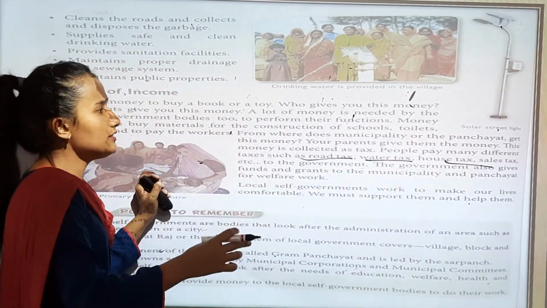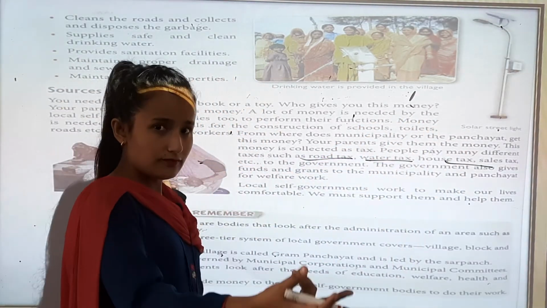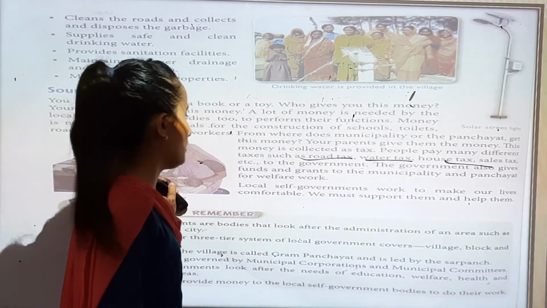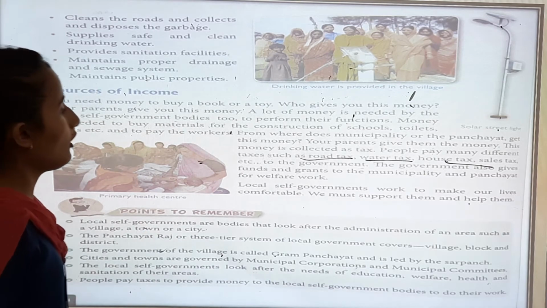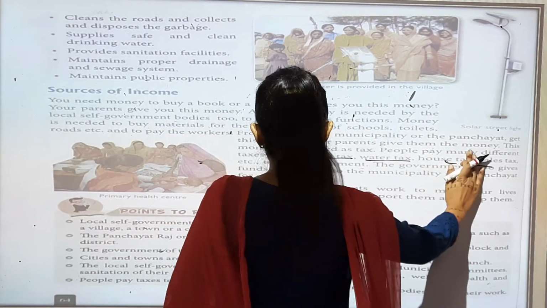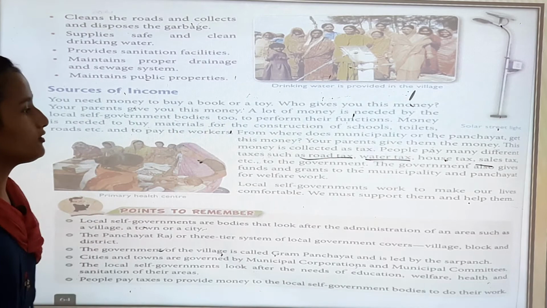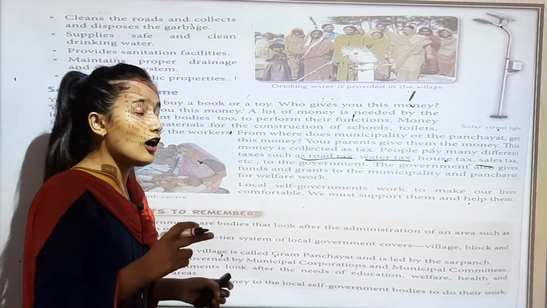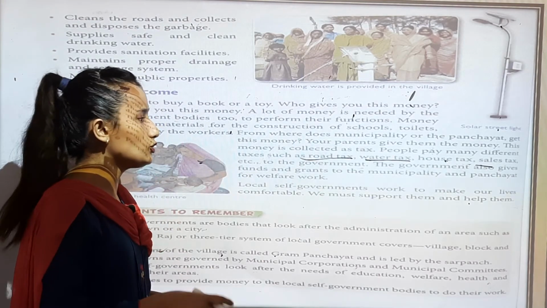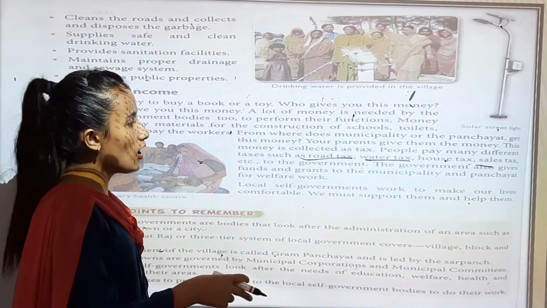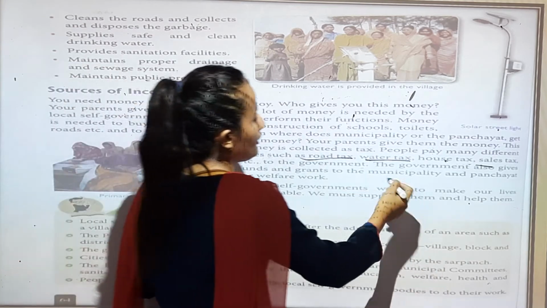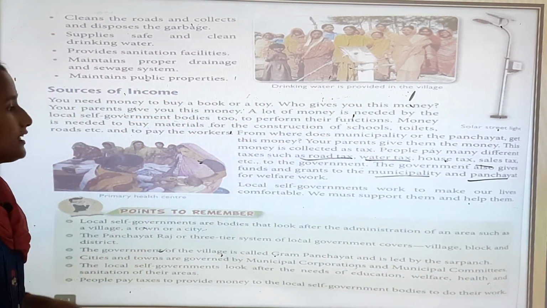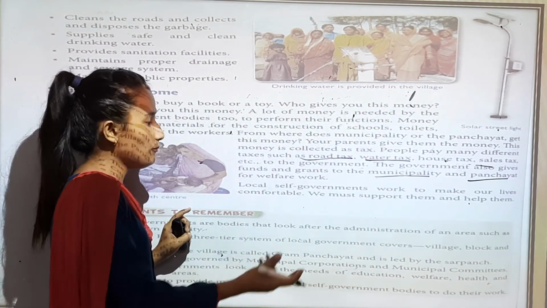They need money to construct schools, toilets, roads, right? Now, you can see the government also gives funds and grants to the municipality and panchayat for the welfare work. So the government also provides them money for welfare works. The government used to give funds and grants to the municipality and Panchayat Raj.